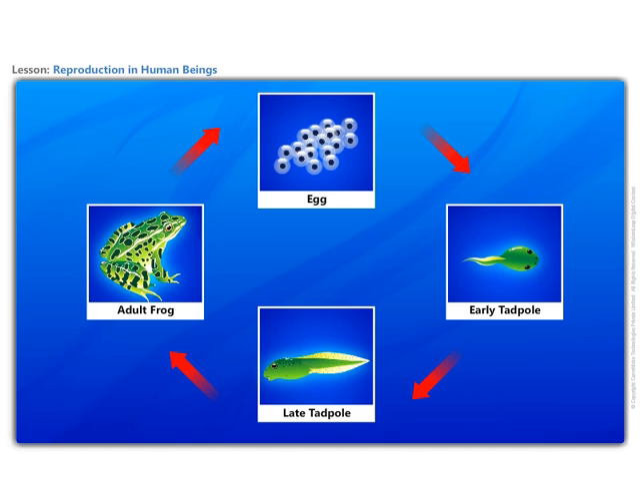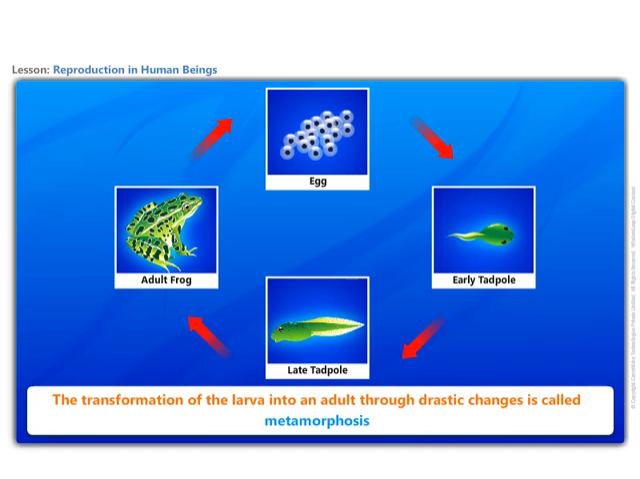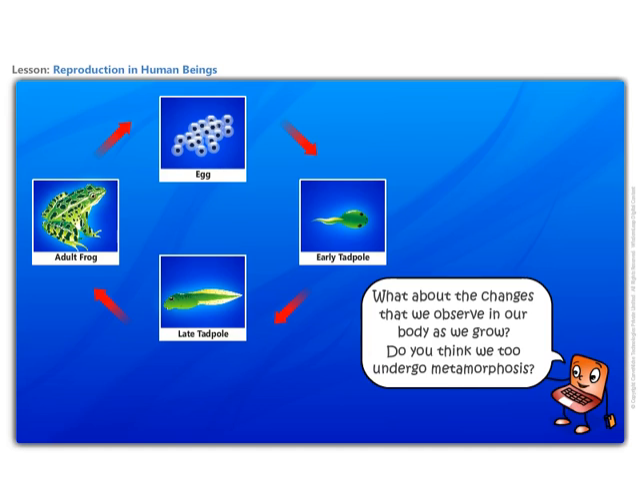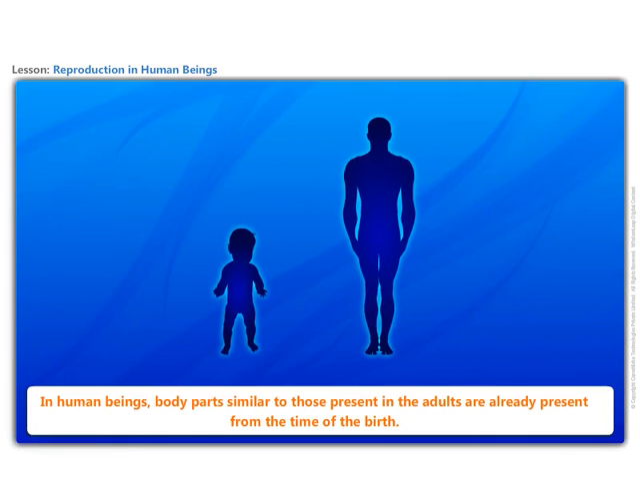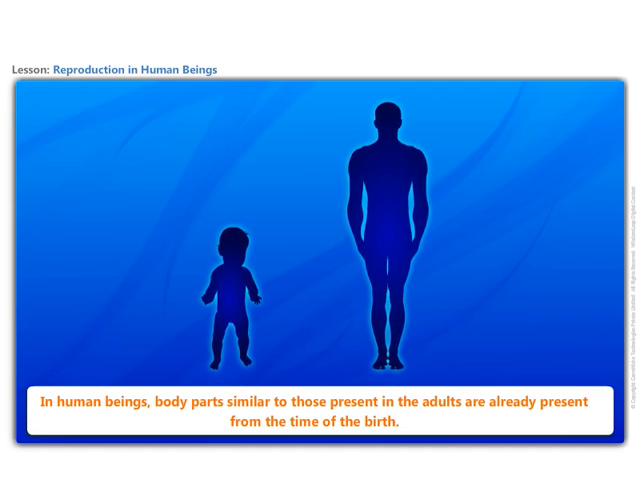The features that are present in the adult are not found in these young ones. Then what happens to the tadpoles or caterpillars thereafter? In the case of tadpoles, they transform into adults capable of jumping and swimming. The transformation of the larva into an adult through drastic changes is called metamorphosis. What about the changes that we observe in our body as we grow? Do you think we too undergo metamorphosis? In human beings, body parts similar to those present in the adults are already present from the time of the birth.